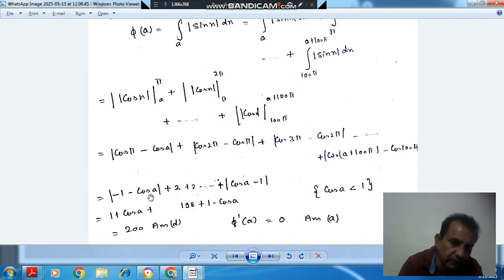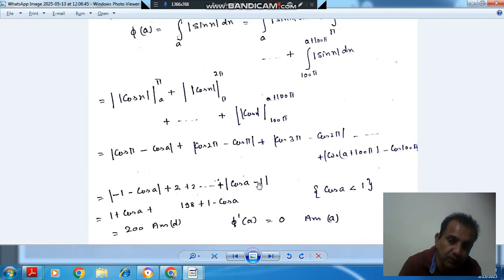And as it is within modulus, and the first term is minus 1 minus cos a, it can be written as 1 plus cos a. And this is also within modulus, this is cos a minus 1, and we know that any value of cos will be either equal to 1 or minus 1 or in between 1 and minus 1, because cos a is not cos pi or cos 2 pi or cos 3 pi, so its value will be less than 1.